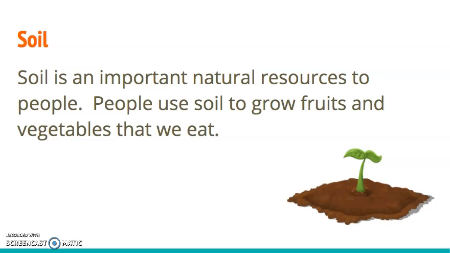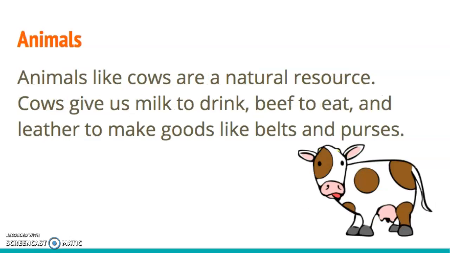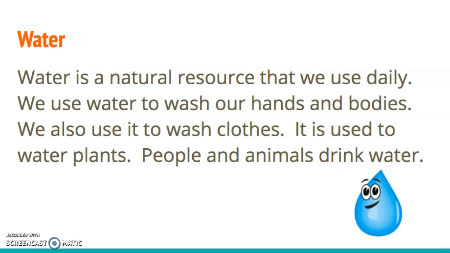First, let's talk about soil. Soil is an important natural resource to people. People use soil to grow fruits and vegetables that we eat. Animals like cows are a natural resource. Cows give us milk to drink, beef to eat, and leather to make goods like belts and purses.